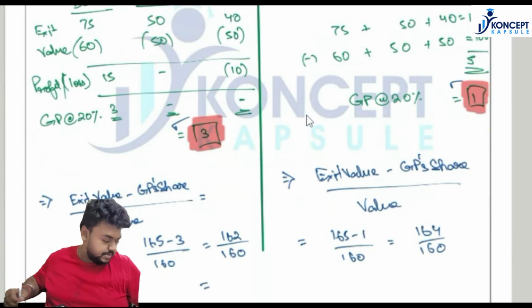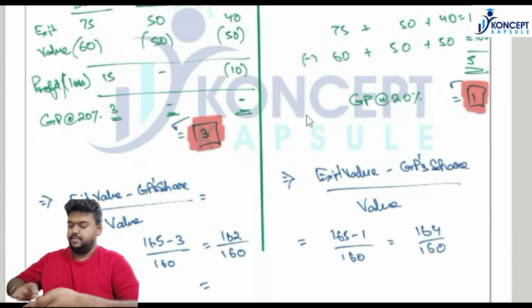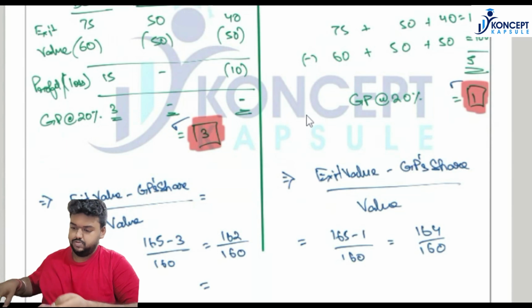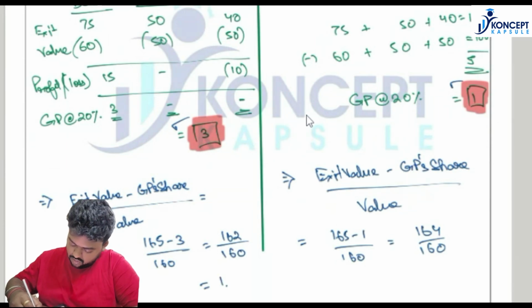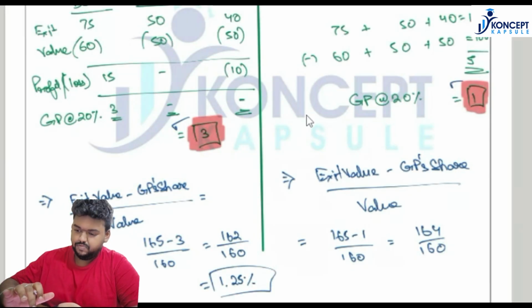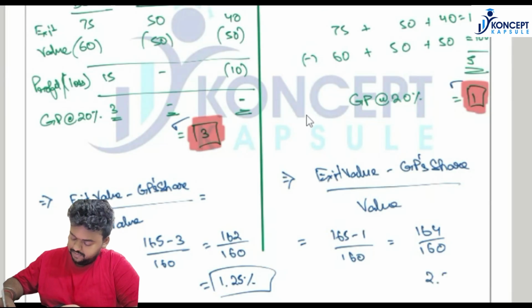So the return will be, guys, let me calculate. 162 by 160 will be 1.25%, and 164 by 160 will be 2.5%.